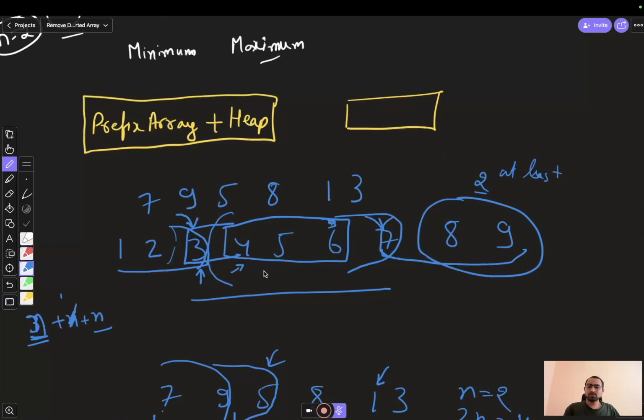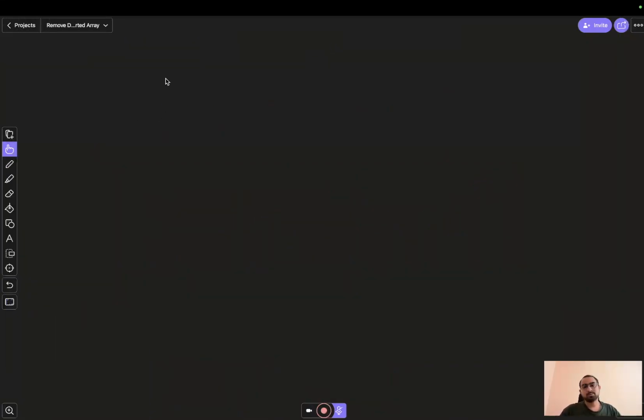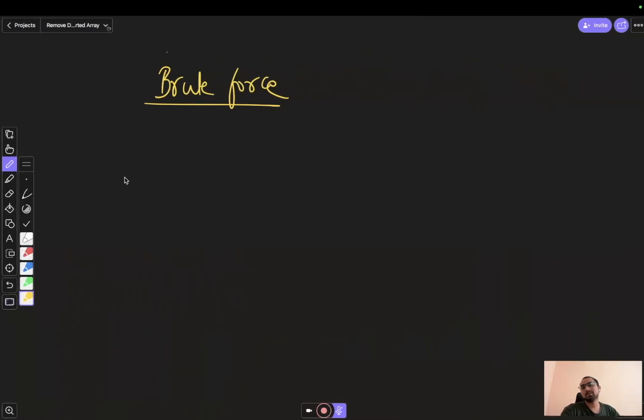Let's try to understand the brute force approach, because in interviews, obviously, you will first need to tell the brute force approach, or just tell how to basically build the solution. So let's just write the brute force approach and not take that much time there. One of the brute force approaches we can tell the interviewer is to first generate all substrings.